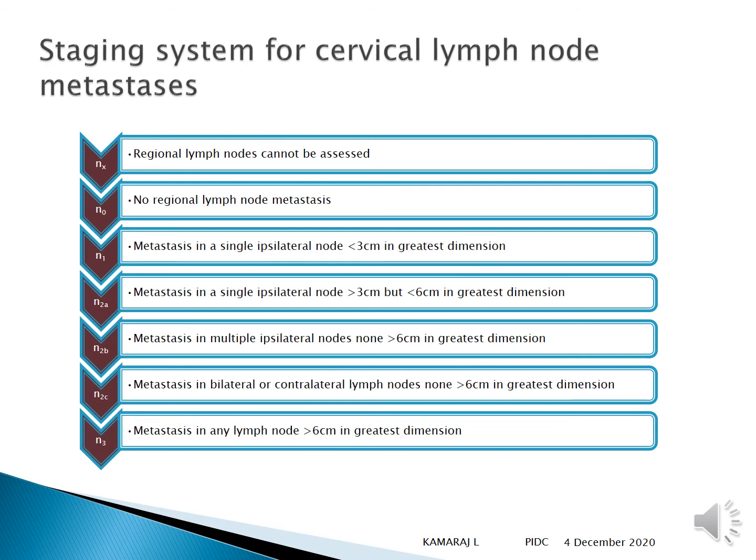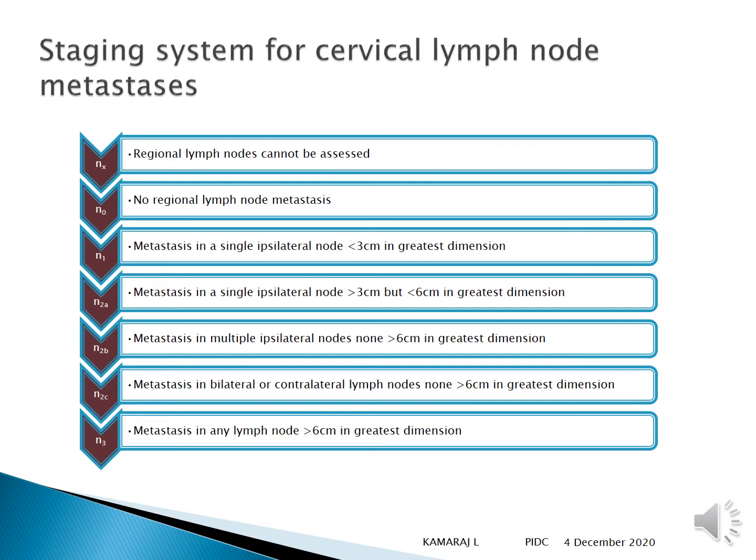So we have seen the levels of node, and in staging what those nodes represent. So the nodes that represent N0 will be no regional lymph node metastasis. So you don't feel or palpate any form of node metastasis in the neck.